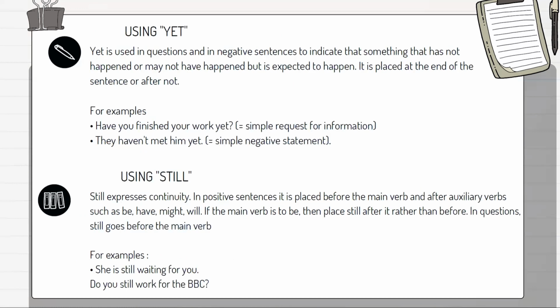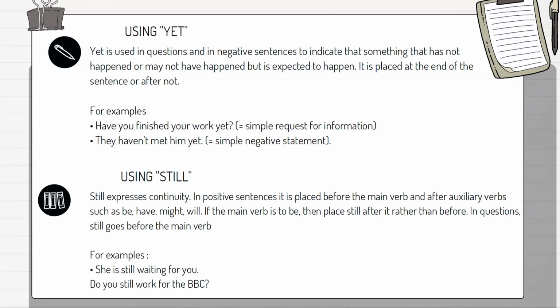One of these adverbs is the word yet. Yet is used in questions and in negative sentences to indicate that something has not happened or may not happen, but is expected to happen. It's placed at the end of a sentence or after not. For example, have you finished your work yet? It's a simple request for information. Or they haven't met him yet. It's a simple negative statement.